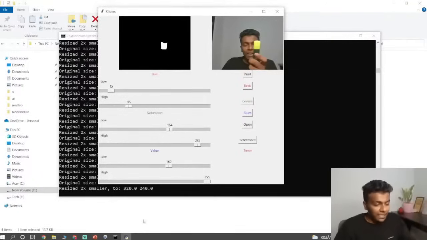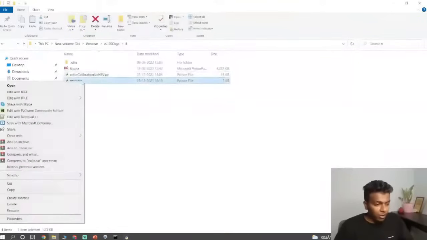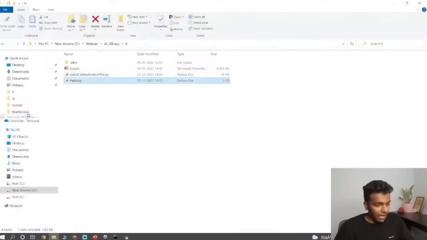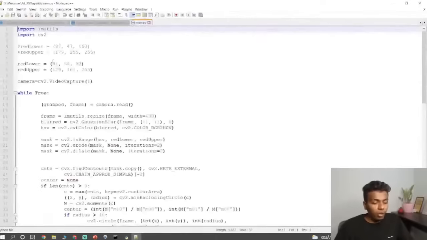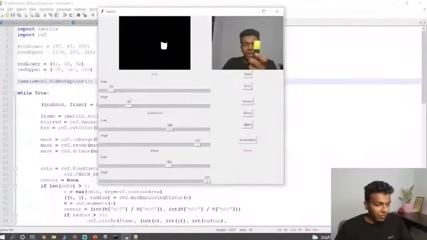So likewise, I'm having 6 values. Now what I just want to do is go to the main program. I'm opening it in Notepad++. And here we need to configure those 6 values in this place. I'll do that now. Just try to follow me.